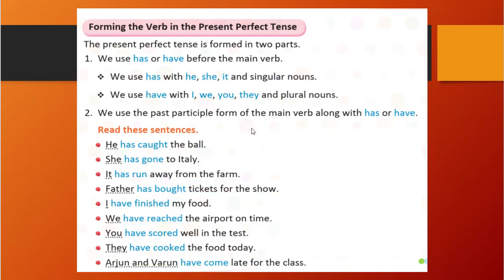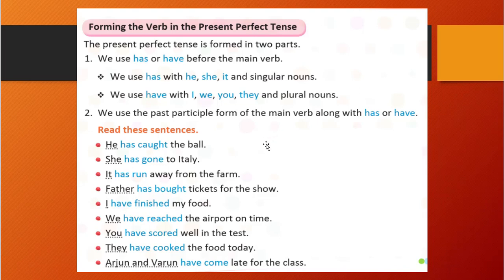So it is not at all difficult. It is very easy, right? See, present continuous, how we form it is is/am/are plus verb with ing. Correct? And here we form it with has or have plus the third form of the main verb. That's how we will create the formation of the sentence, right?